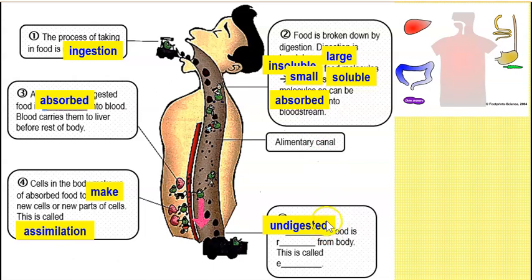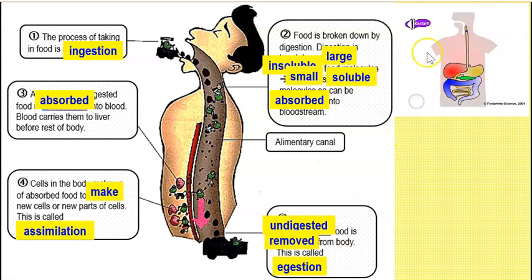That's why you go to the toilet, right, to do your business. And I'm not going to say the S word, why you use the toilet. Okay, but you know what I'm talking about. Okay, so this undigested food is removed from the body. Because can you imagine if you don't remove your feces from your body, you're basically accumulating rubbish in your body. You're like a walking dustbin. And we do not want that. Our body cannot hold undigested food for too long. Okay, so we have to remove it. And this last process is known as egestion.